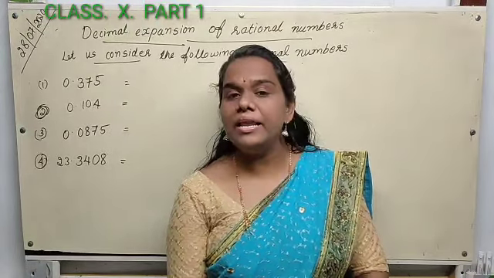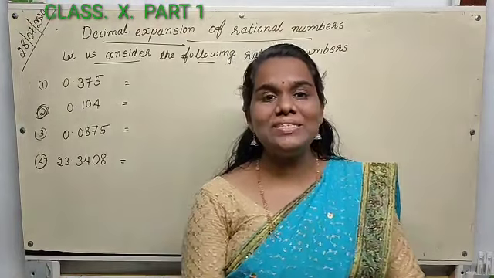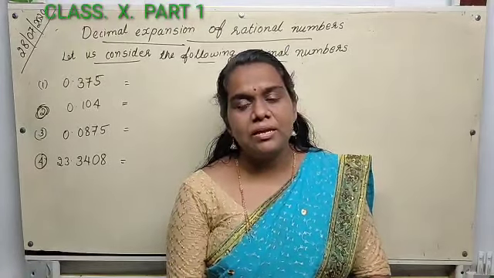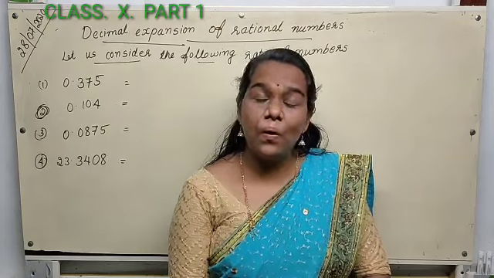Lesson 1, real numbers. In the last class, we studied root 2 is irrational, root 3 is irrational, root 5 is irrational. Only by looking at one class you may not understand that. You have to attend the whole class.